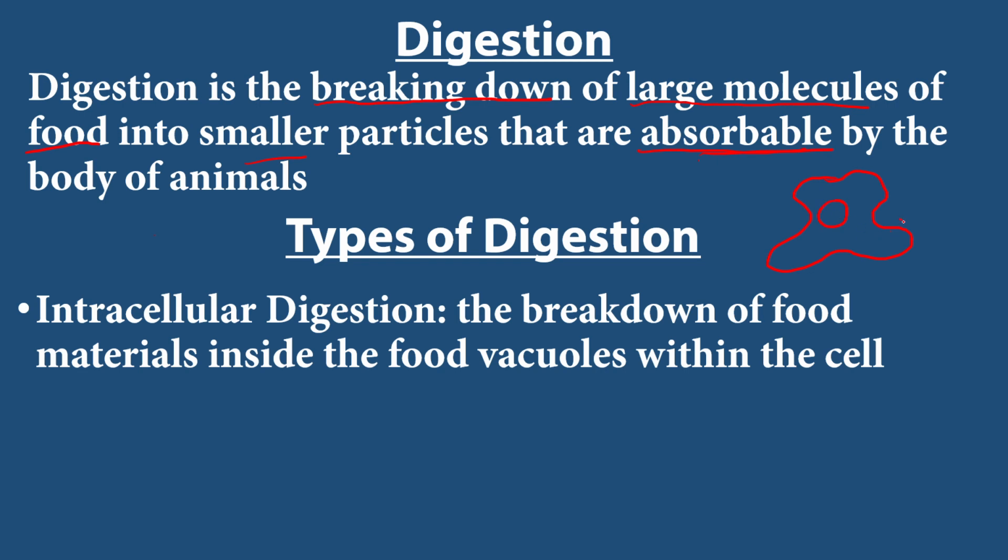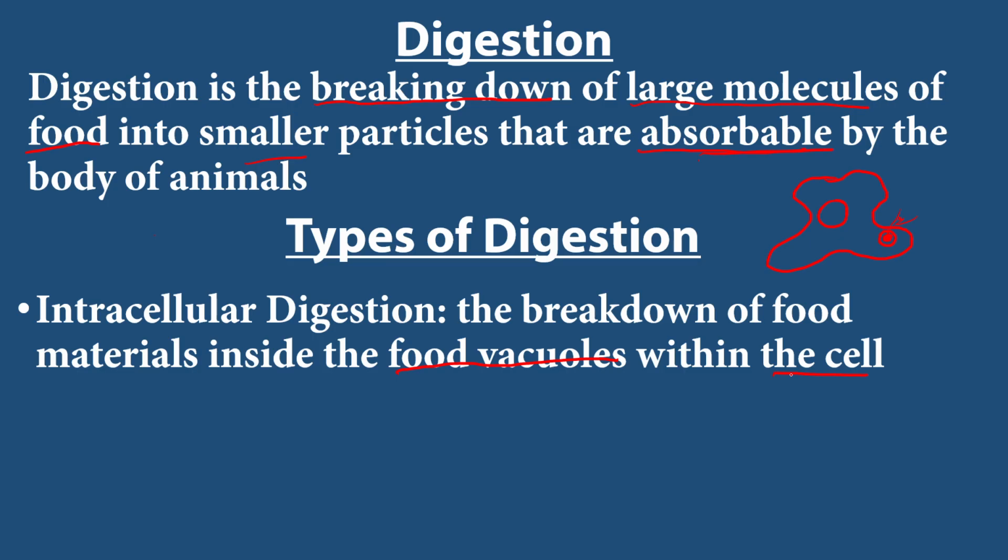When the food enters the body of the amoeba, it forms a food vacuole, and inside that food vacuole, within just a cell, is where it digests the food, and it takes away the undigested food.